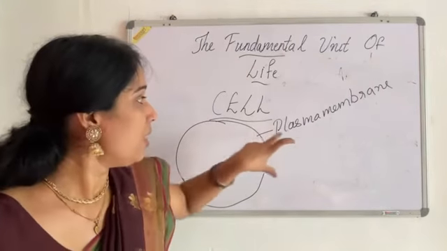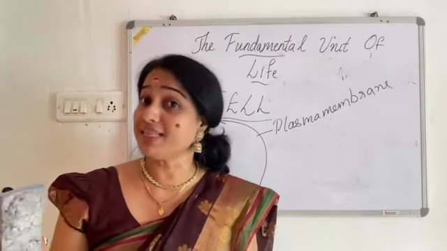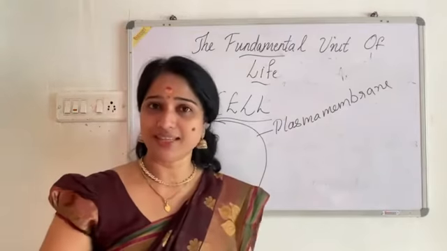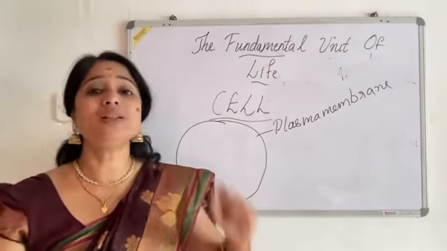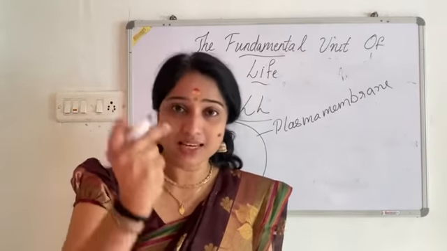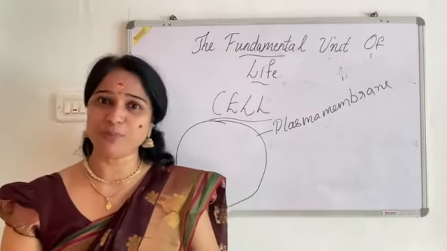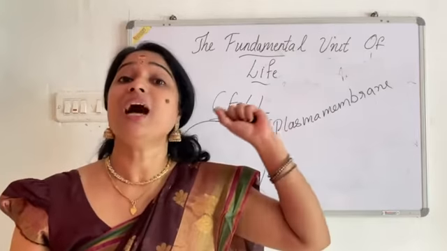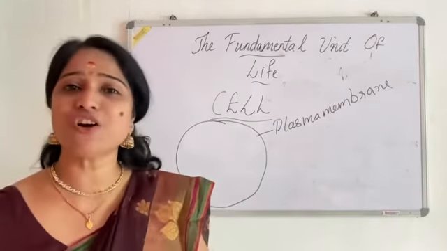Okay. Next, another important component of the cell is what? Before moving to that term, let me ask you one thing. Can you tell me which organ controls almost all the activities of the body? The controlling center of our body? Yes, it's the brain, right? It controls all the activities of the body. Similarly, in the cell also, we have an important structure that controls all the functions of the cell.